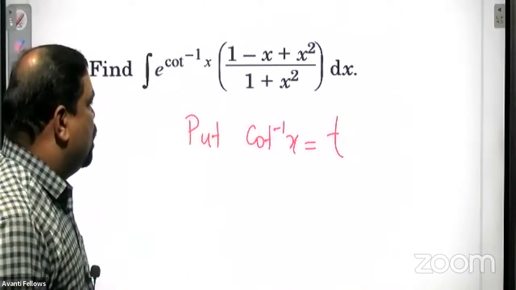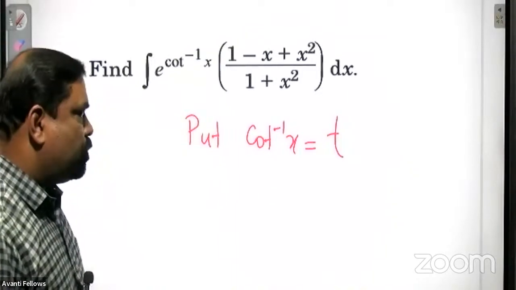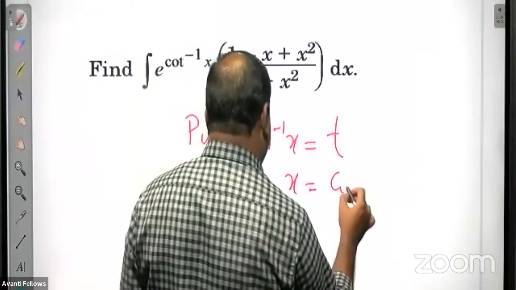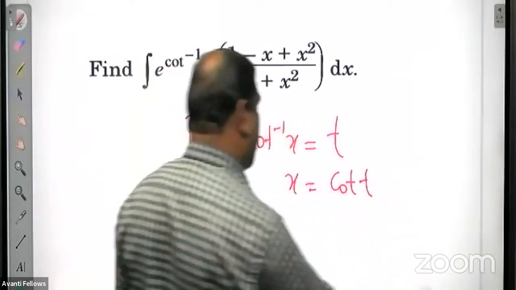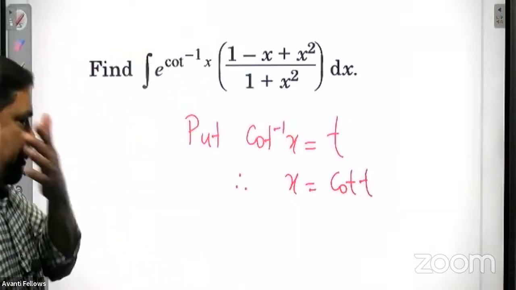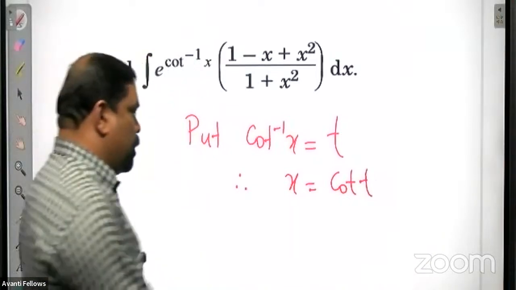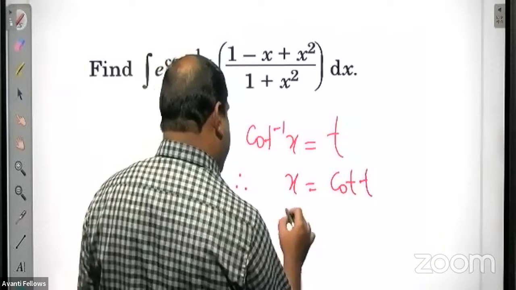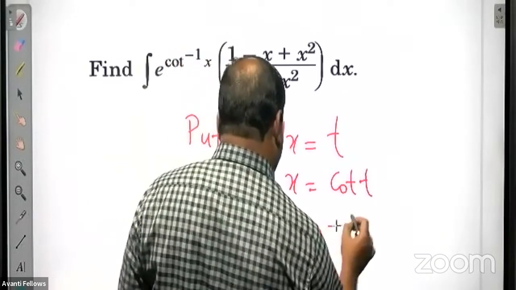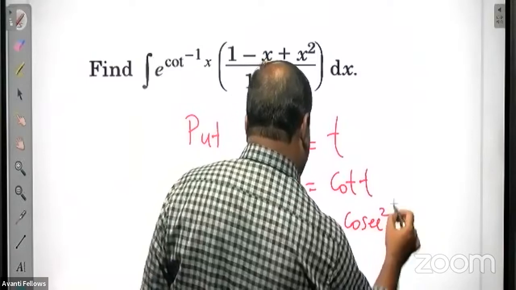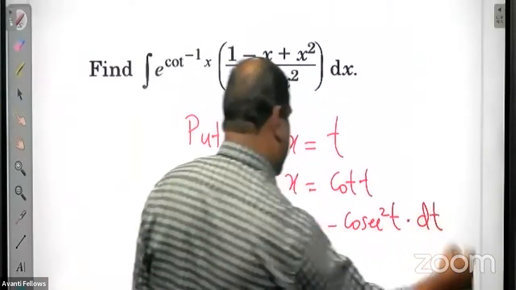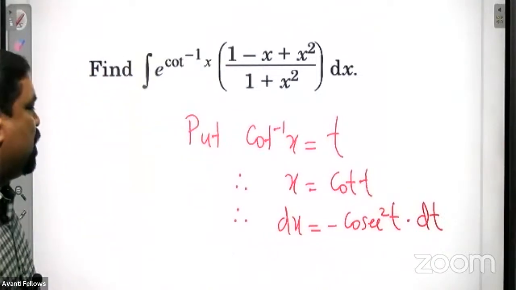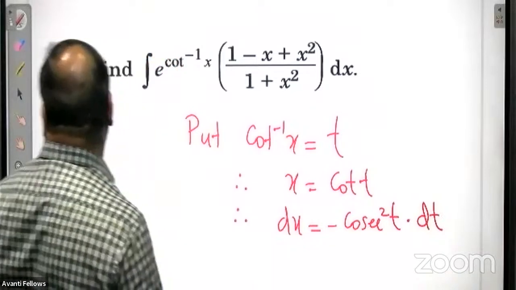So cot inverse x equal to t. That means x equal to cot t, and dx equal to minus cosec square t into dt. Now apply these substitutions in the given integral.